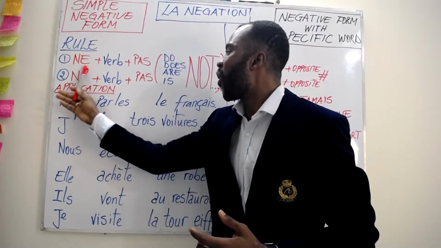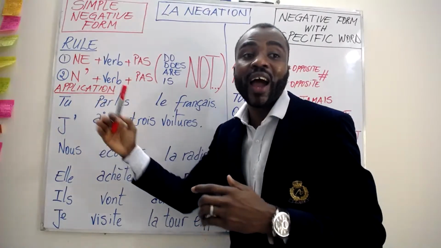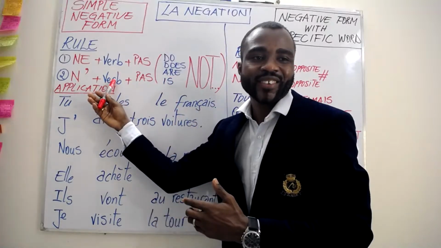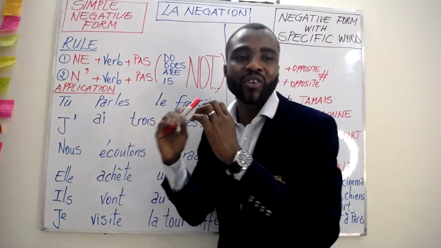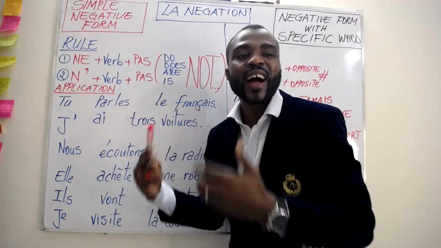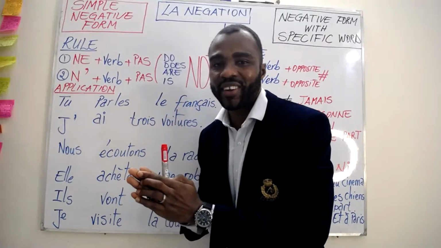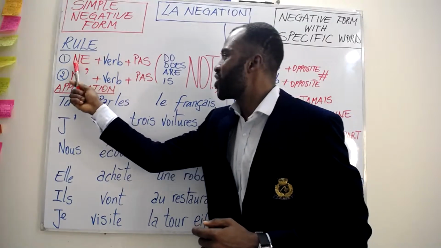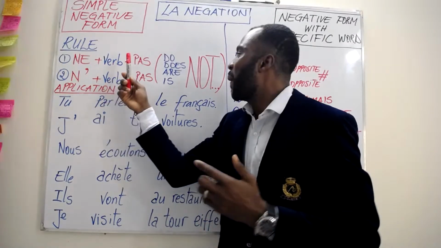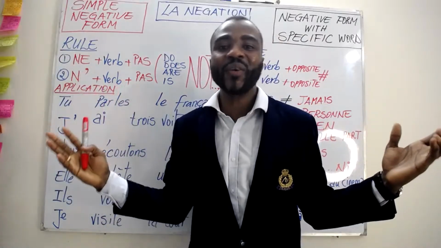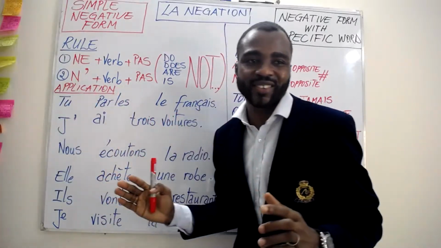This is only when the verb in our phrase or sentence starts with a vowel. If the verb in the sentence does not start with a vowel, please, we use the first rule, which is ne plus the verb plus pas. All right, if that's clear, now let's put it into practice.